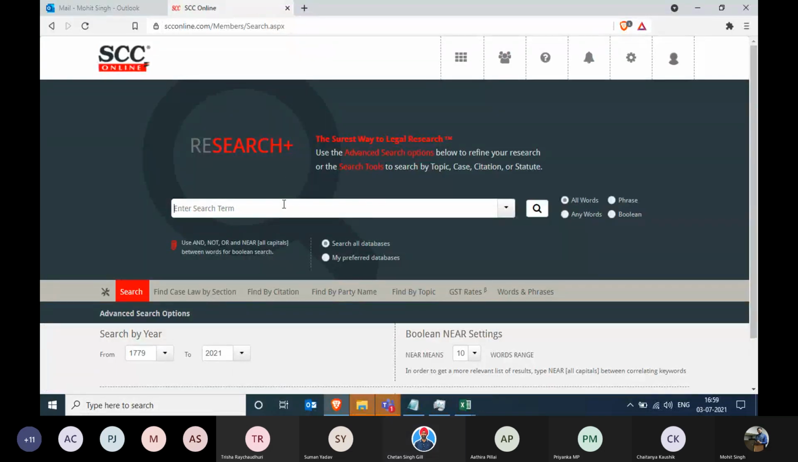Now, this looks more like Google search, but there's only a small difference. Do not write entire sentences when you're looking for a particular search. And secondly, in this software, the more you write, the less you get. And the less you write, the more results you'll get.